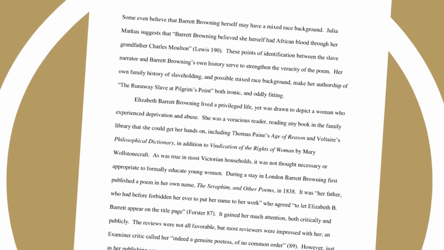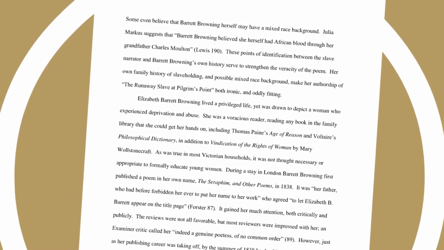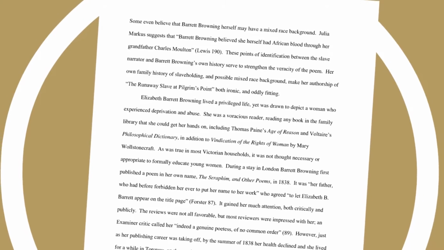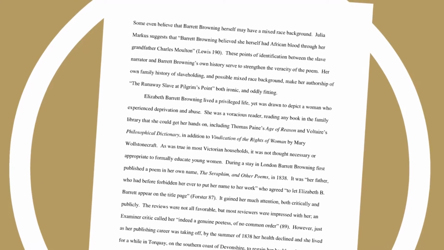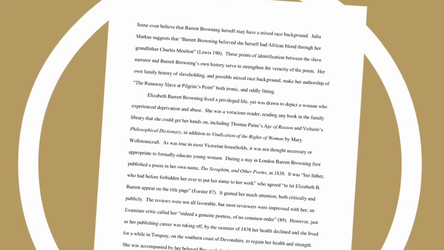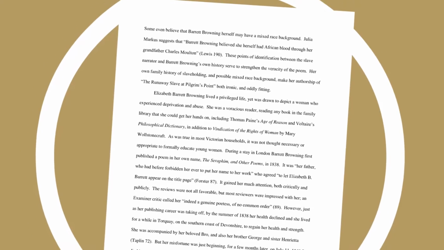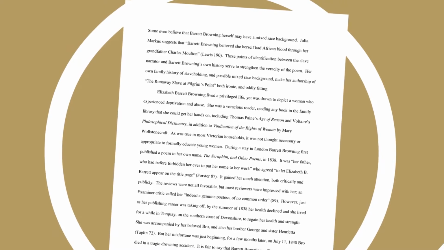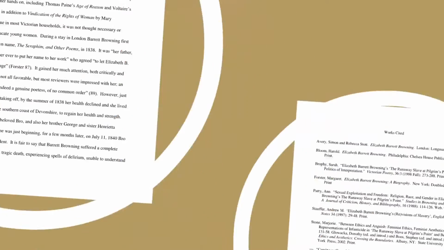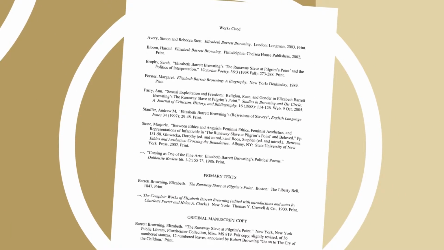And then further down, you see all I have is the 89. If you've used the author's name and you're still quoting from the same author over and over again, at that point you only need the page number. So there are several examples on this page of how to incorporate quotes and how to cite it at the end. And here's a works cited page with a couple of books, a few articles, and also some primary texts.